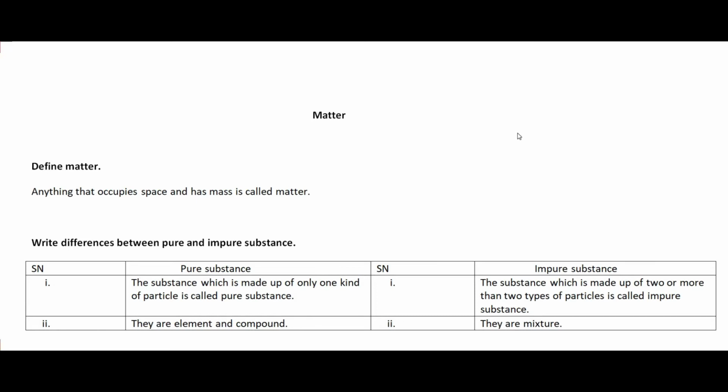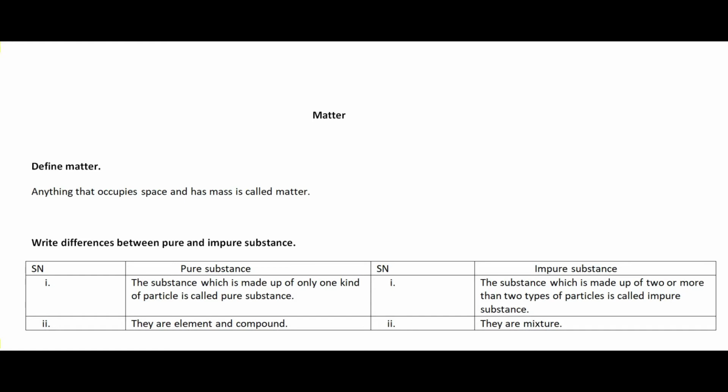So class 8 students, be ready to study the matter chapter of your science book. Now I am starting to give you the lecture of the chapter. First of all, I want to define matter.